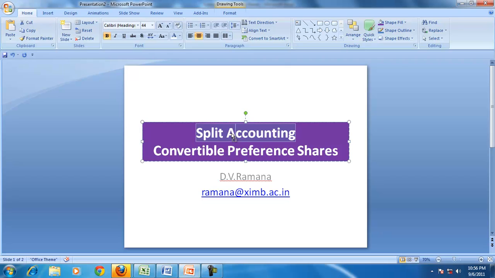It is applicable in the case of a compound instrument, and a convertible preference share is a compound instrument. So according to IAS 32, it is necessary to split the compound instrument, like convertible preference shares, into debt and equity.